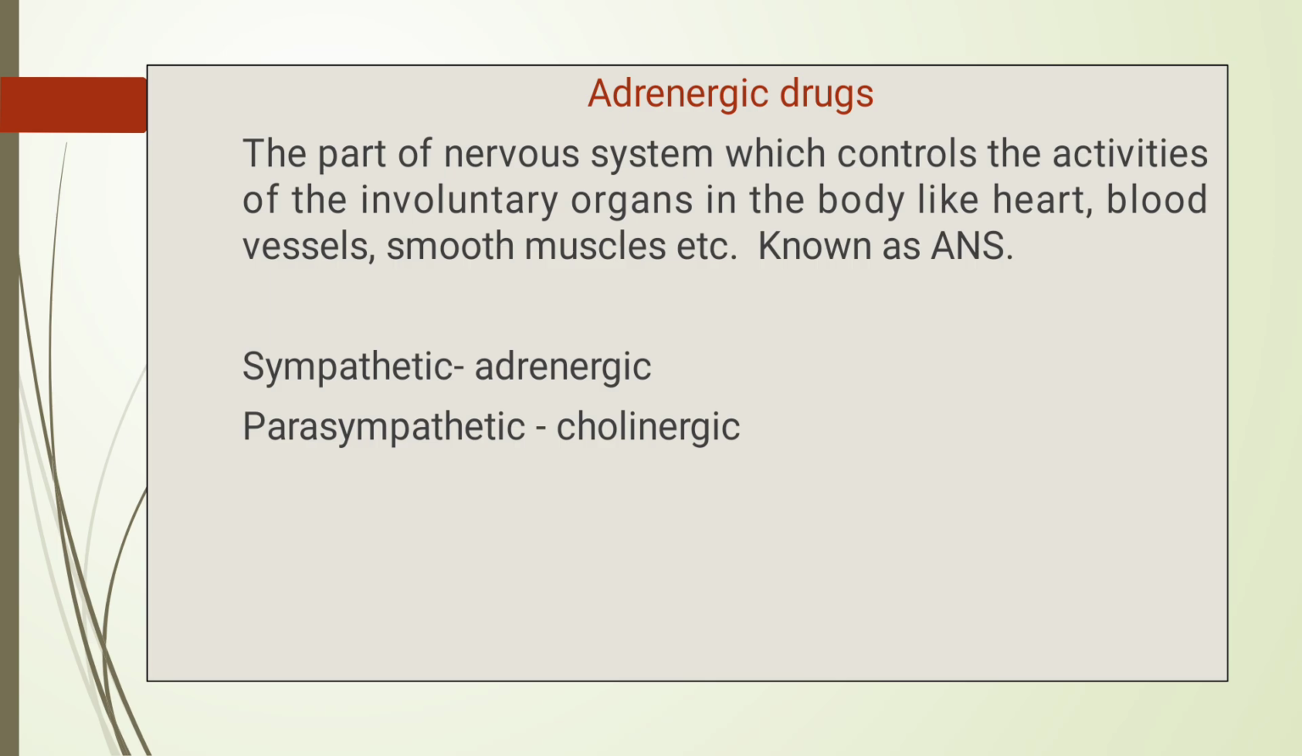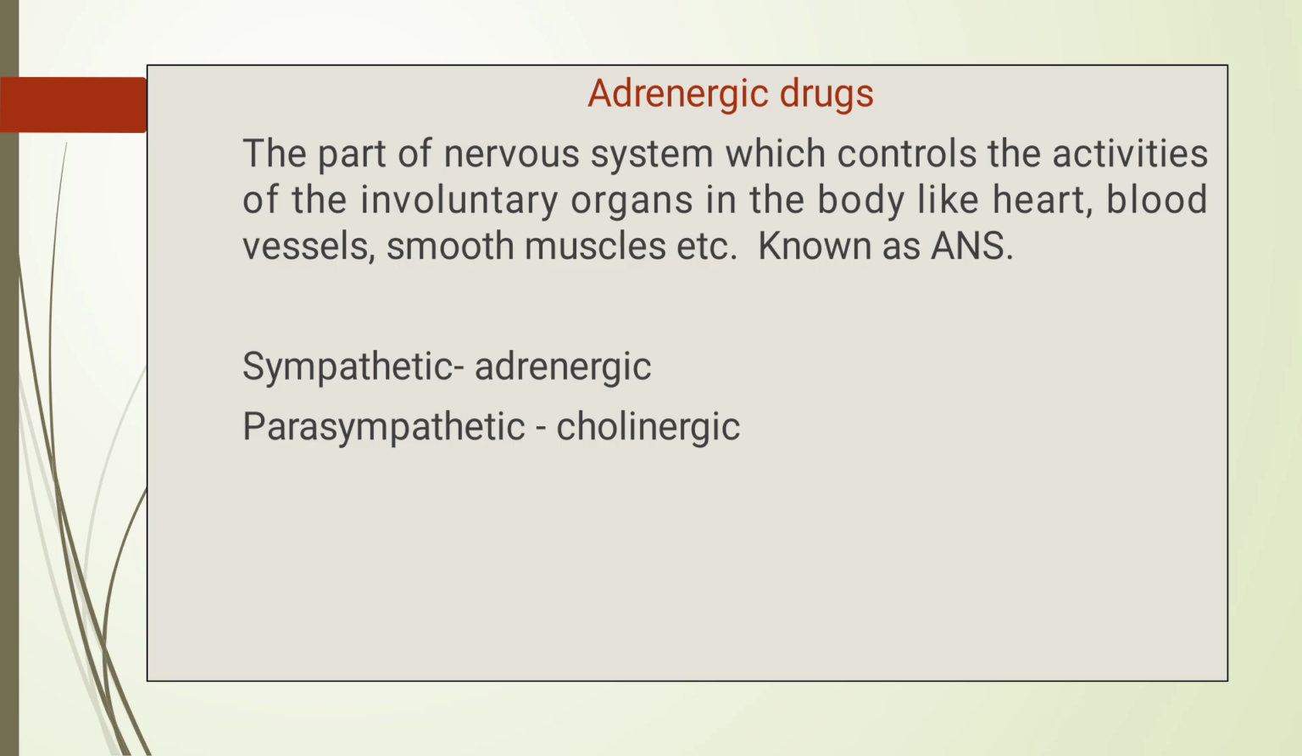Parasympathetic or cholinergic is the second division of the autonomic nervous system. The parasympathetic division has acetylcholine as its neurotransmitter, which acts throughout the nerve fiber. That's why it is given the name cholinergic: cholinergic nerve fibers, cholinergic drugs, cholinergic agents. These belong to the parasympathetic division.